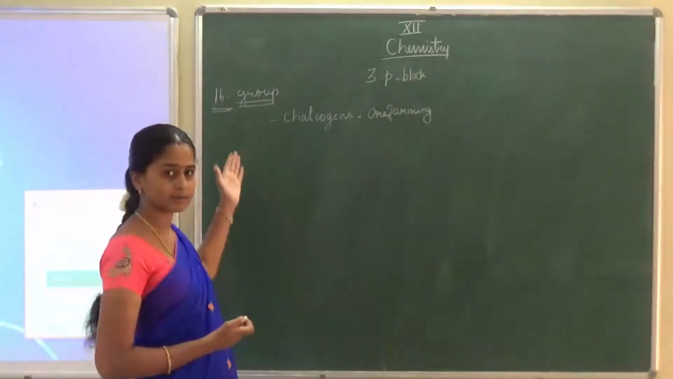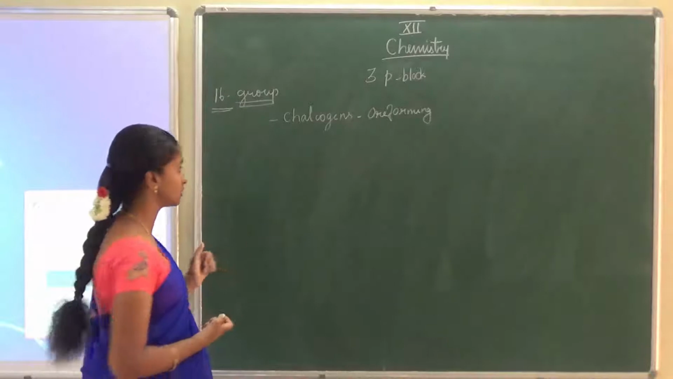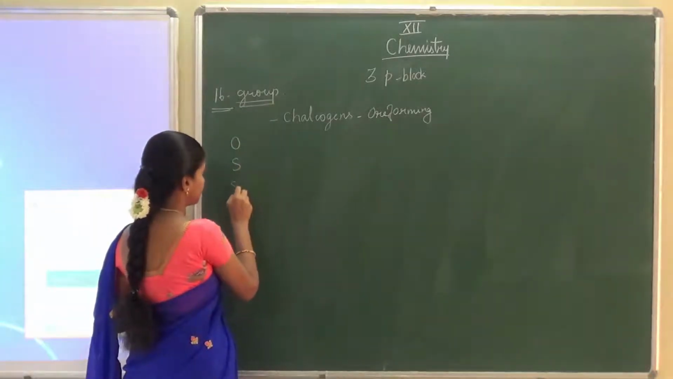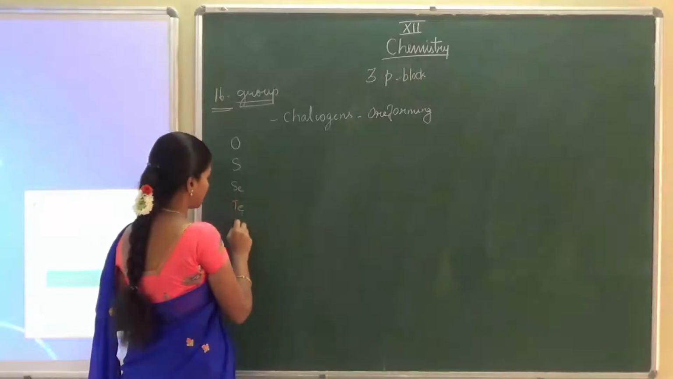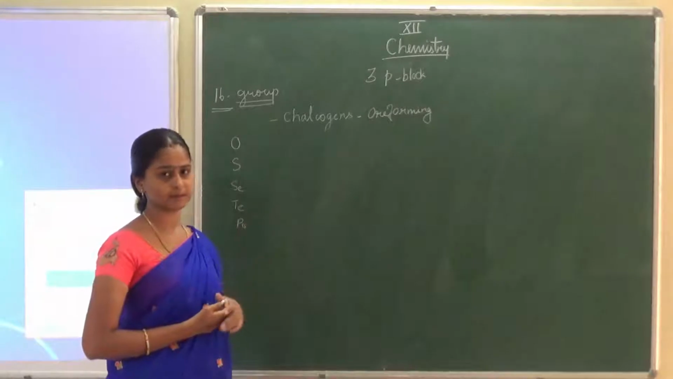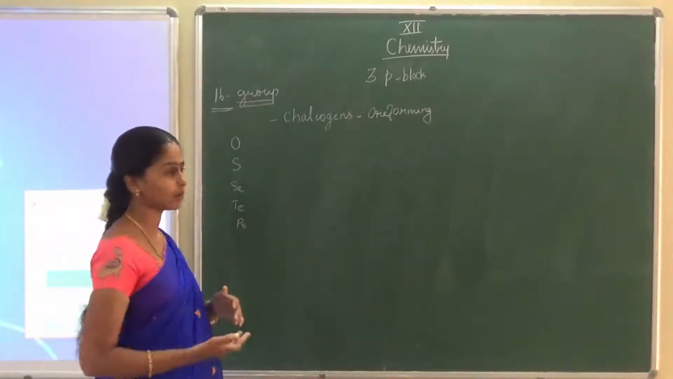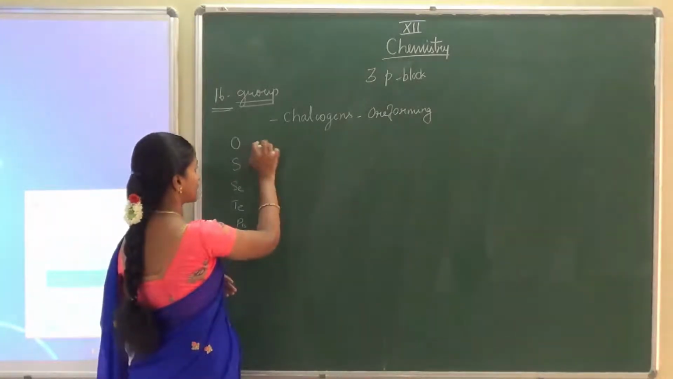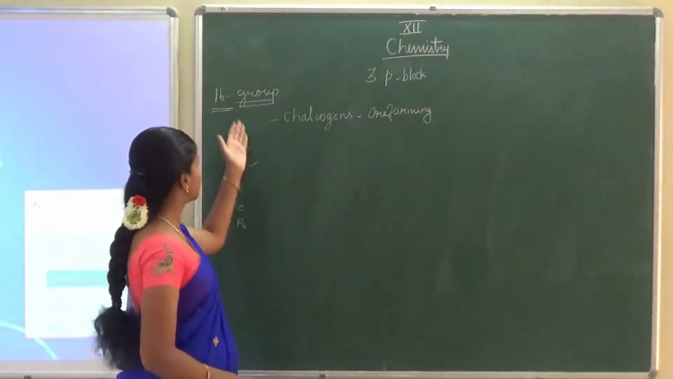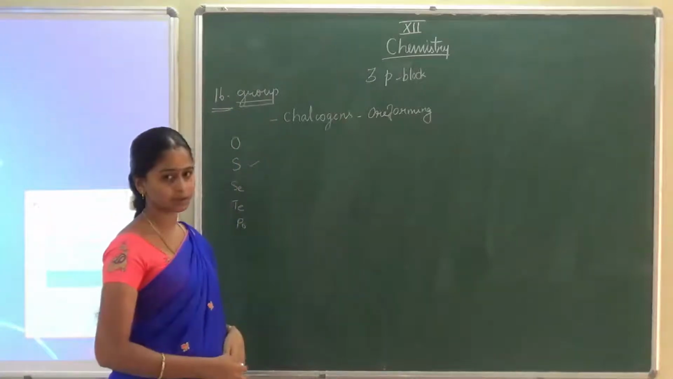Okay. So who are all present in this 16th group, the chalcogen family? Oxygen, sulfur, selenium, tellurium, polonium. All these elements are present in group 16. Maximum ores exist in the form of oxides and sulfides. That's why we call this 16th group chalcogens.